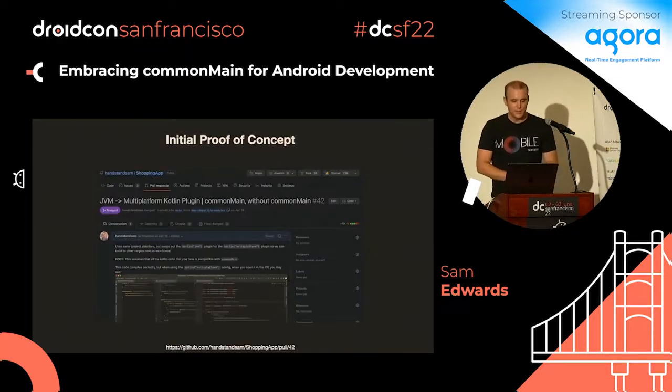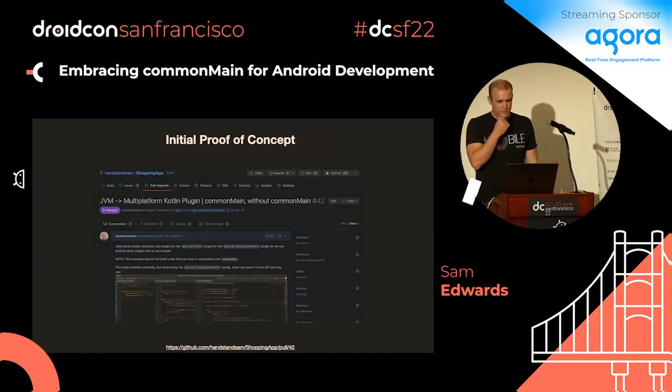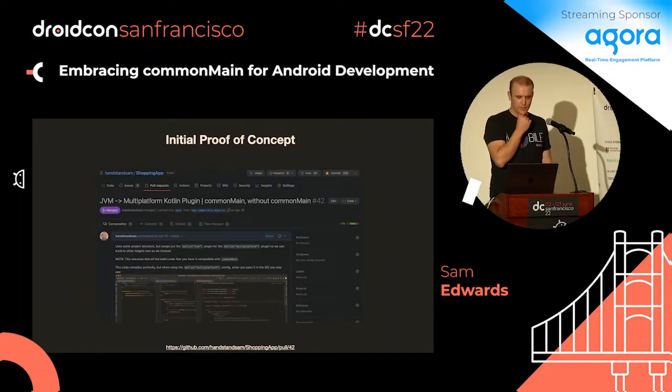So I took this concept. I said, you know what, I really want to do this in this code base. There's a lot of code in here. Where do I get to start? So I took my shopping app project, which is my open source project where I dabble around, and I thought, okay, it's just Kotlin code. A lot of it was already using just standard libraries from Kotlin. So what I figured is, it's just in the main folder. Why can't it just be in commonMain? Isn't there some way to map that over?